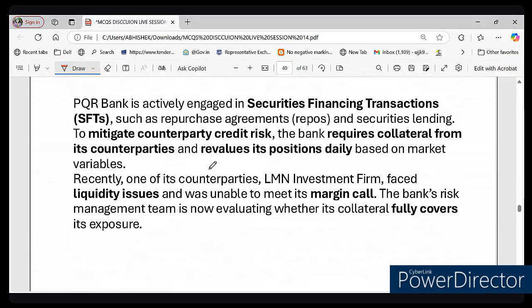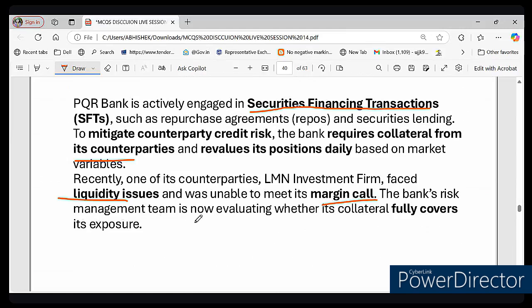The question says that PQR Bank is actively engaged in SFT. What is SFT? Security financing transactions, such as repurchase agreements and securities lending. To mitigate the counterparty risk, the bank requires collateral from its counterparty and revalues its position daily based on market value. Recently, one of its counterparties, Element Investment Firm, faced a liquidity issue and was unable to meet its margin call.